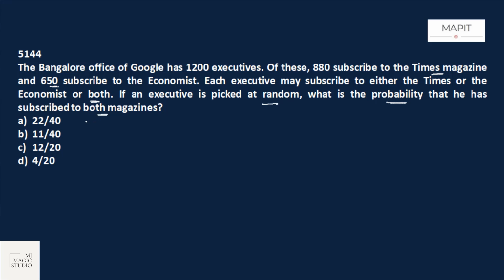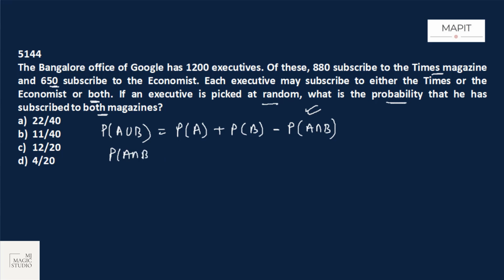So we need to first find out how many people have subscribed to both the magazines. So we can use probability of A union B is equal to probability of A plus probability of B minus probability of A intersection B. We are looking for the probability of A intersection B. For probability of A, let A be the number of people who have subscribed to Times magazine, that would be 880, plus P(B), let B be the event of people who have subscribed to Economist, 650, minus P(A union B).